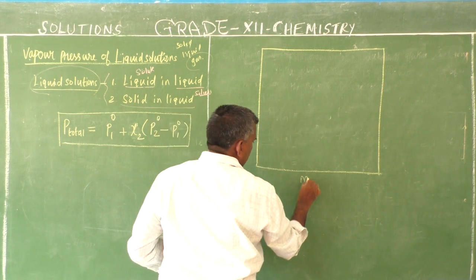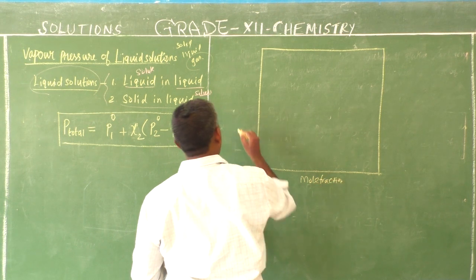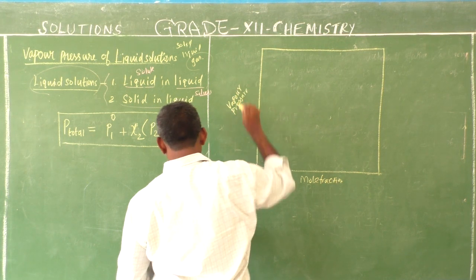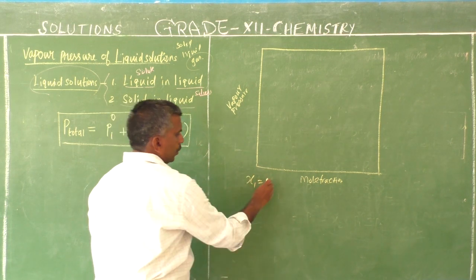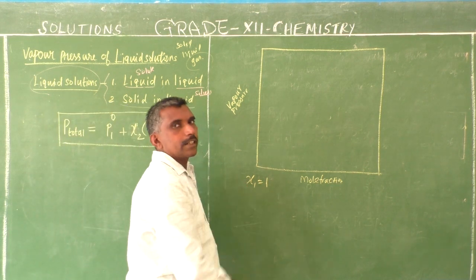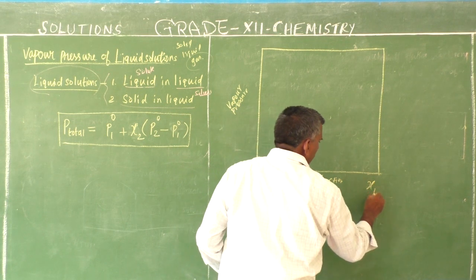This is the mole fraction. This is the vapor pressure. This is component 1, the solute. Here the mole fraction of component 1 is 1, that is the maximum. Here component 1 is 0.